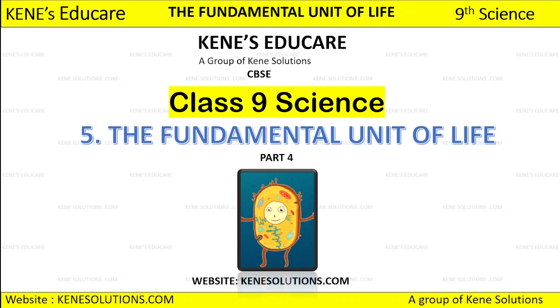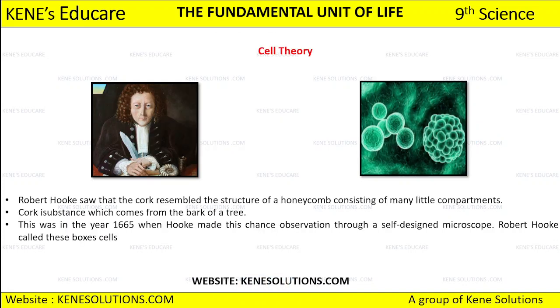Right? So we started this lesson itself by discussing the cell theory given by Robert Hooke. Now, who was Robert Hooke? He is the one who discovered the cell in the year 1665, and he said that the cell is the structural and functional unit of life and no life can exist without the cell. So the cell becomes a very vital and important discovery, because life cannot exist without it. So these cells are very important for us.